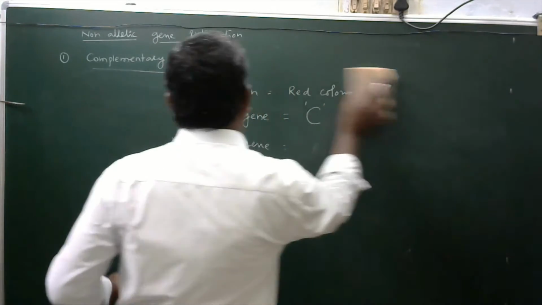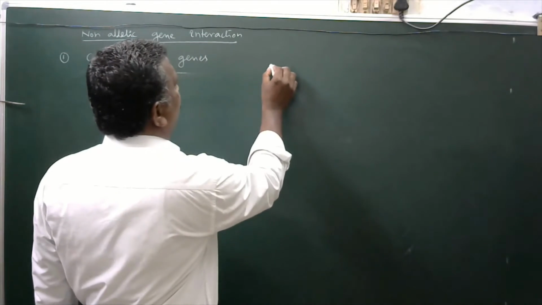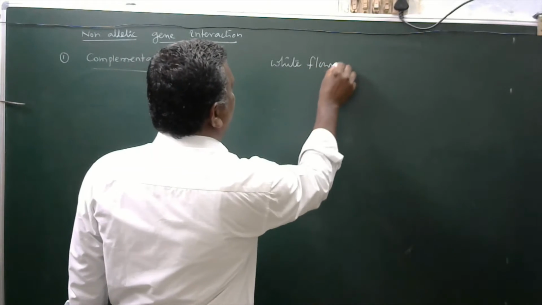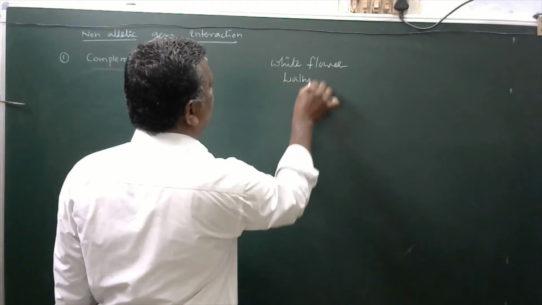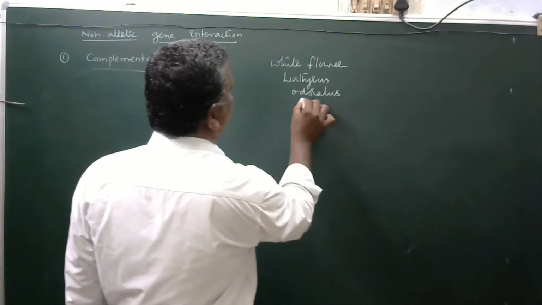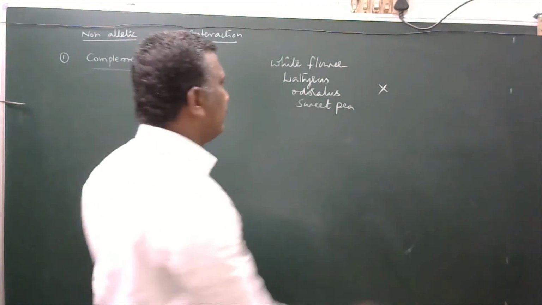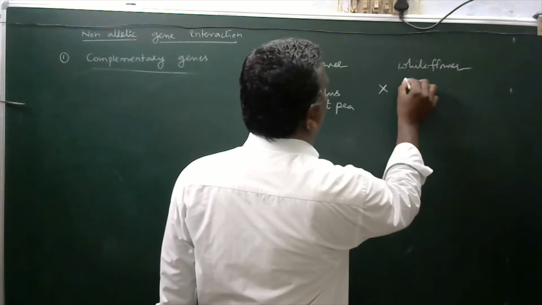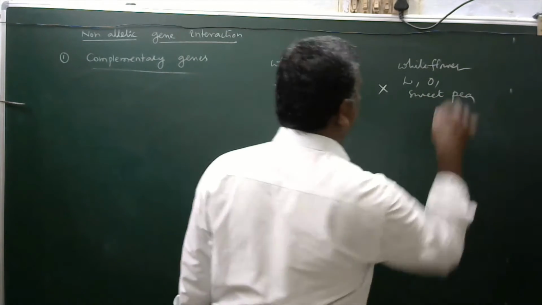Now we will see here, a white flower Lathyrus odoratus sweet pea plant is crossed with another white flower Lathyrus odoratus sweet pea plant.